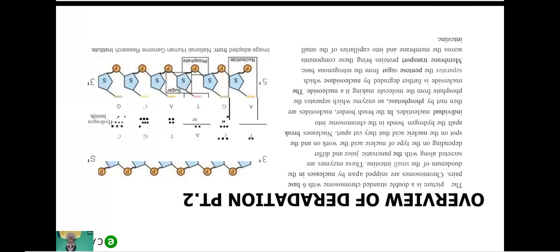Phosphatase is an enzyme which separates the phosphate from the molecule, making it a nucleoside. So nucleosides are further degraded by nucleosidases, which separate the pentose sugar from the nitrogenous base. So membrane transport proteins bring these components across the membrane and into the capillary of the small intestine. Clear?